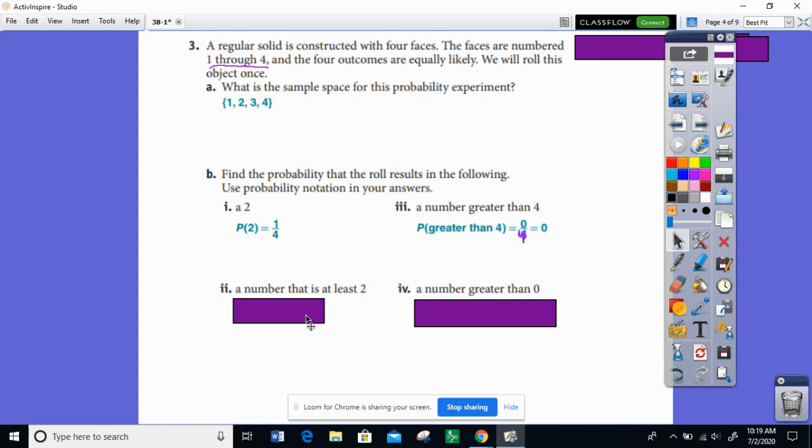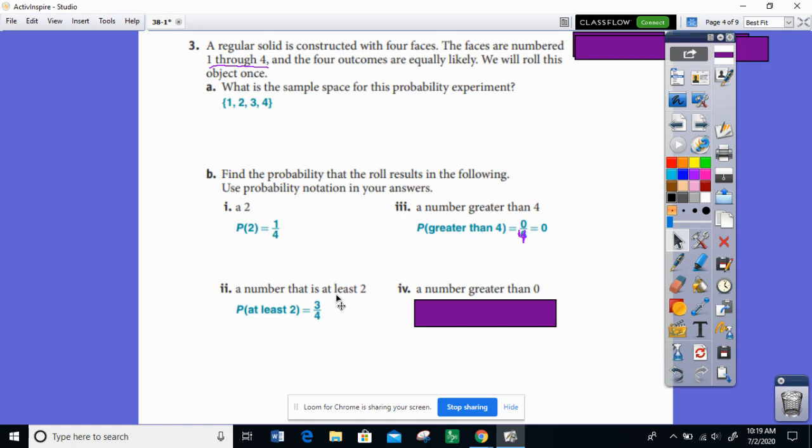What's the probability that we get a number that is at least 2? Well, how many of these numbers are at least 2? At least means equal to or greater. So 2 is at least 2, so is 3, so is 4. So that's 3 numbers in this event out of 4 possible outcomes in the sample space. That's why the probability for this is 3 out of 4.